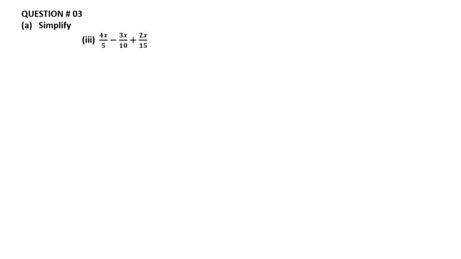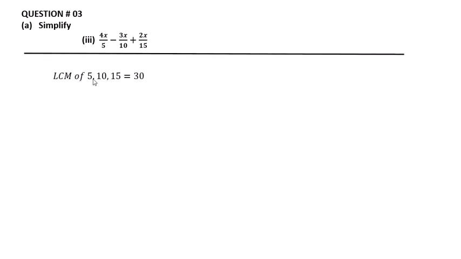Part 3, 4x over 5 minus 3x over 10 plus 2x over 15. The LCM of 5, 10 and 15 is 30. So we must make the denominator equal to 30 in each term.